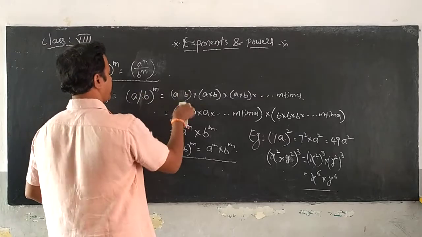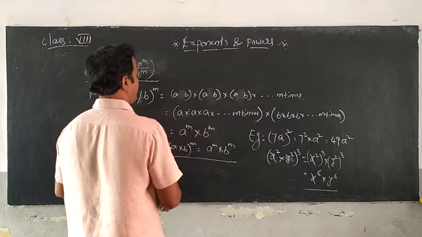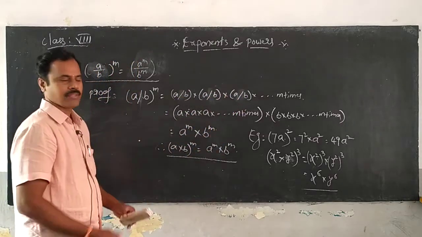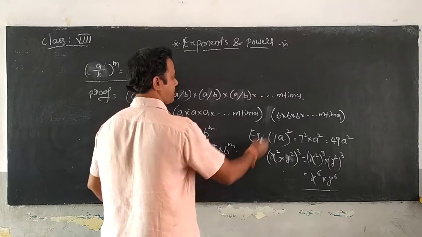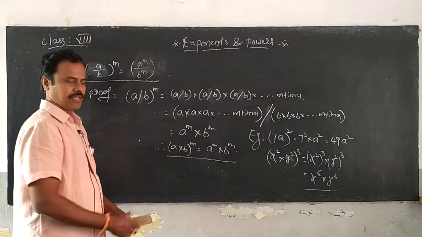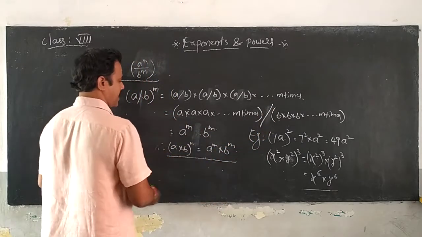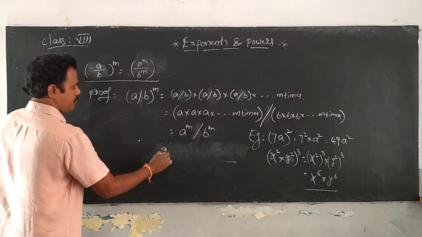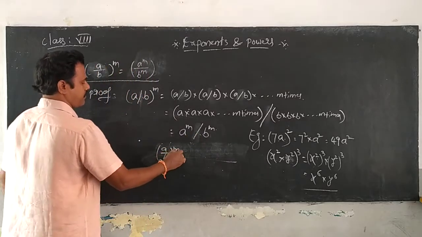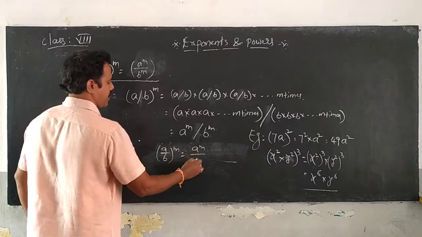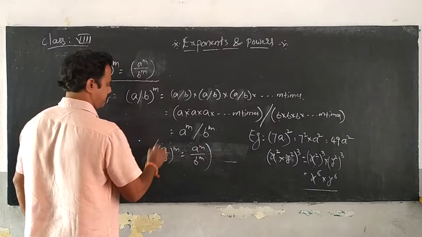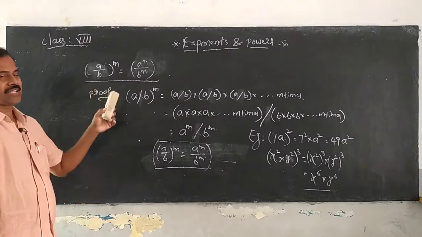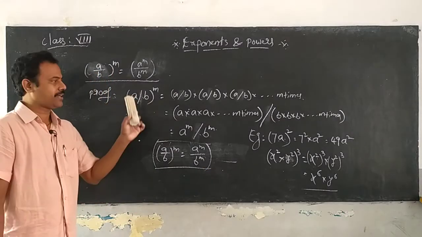I write all of them in the form of a divided by b, a divided by b, a divided by b, and instead of into, I write it as divided by. So (a by b) whole power m is equal to a power m by b power m. Okay, today's second law is this one.